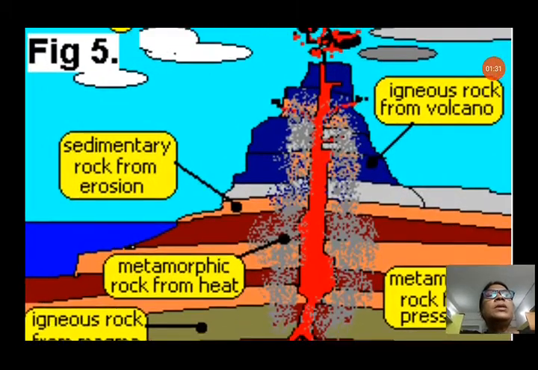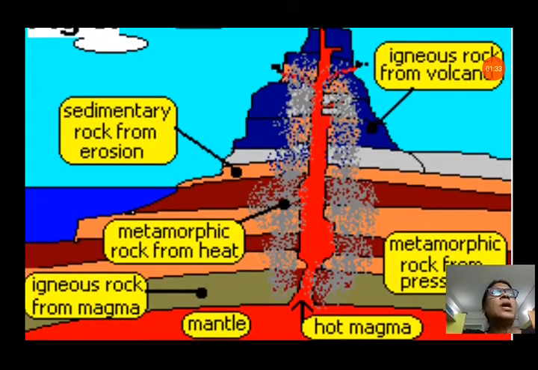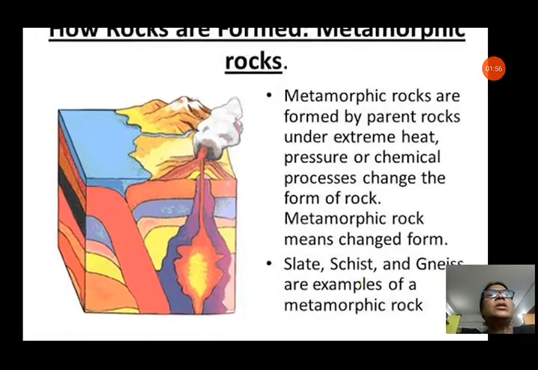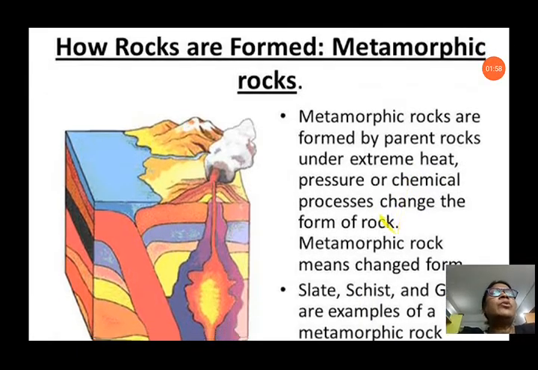In this you can see how sedimentary rock from erosion is coming, igneous rock from volcano is coming and metamorphic rocks from heat and pressure. Now, metamorphic rock is under pressure, hot magma is also present, that is changing under high pressure and heat. First it is changing into igneous rock and after that under even higher pressure and heat they change into metamorphic rocks. So, let us see how metamorphic rocks are formed.